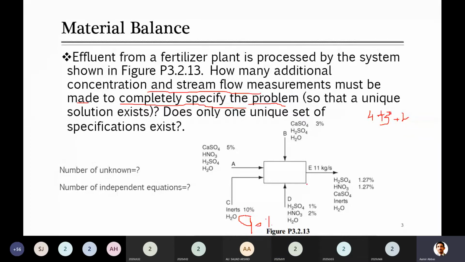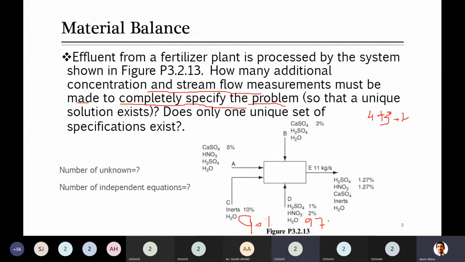Go to D. How many unknowns? Zero, no unknown. Why? Because it will be 97, definitely 97%. You know that there are only 3 components in this, and out of 3, 2 are already given. So the third one can easily be written as 97%.